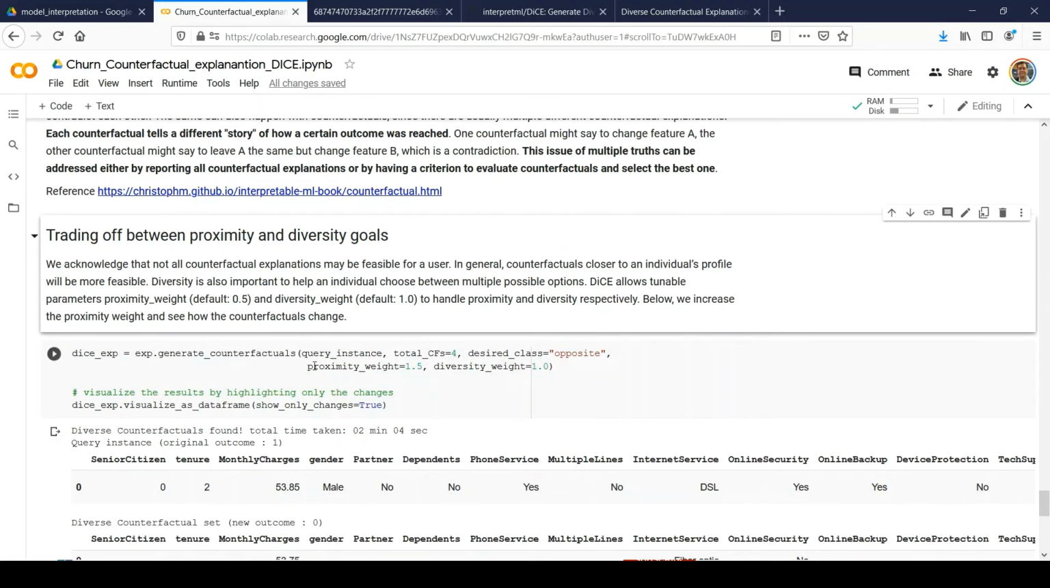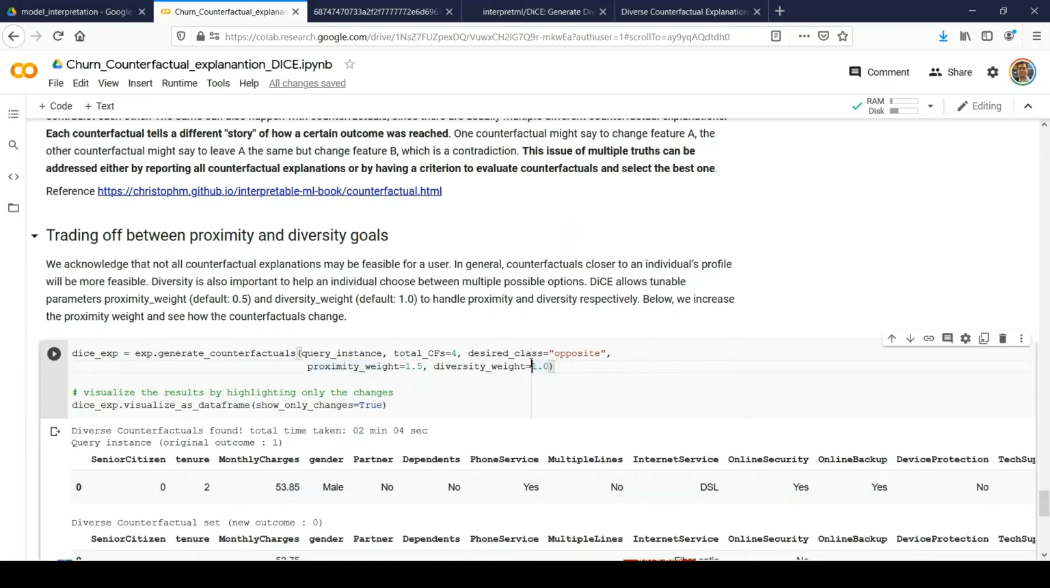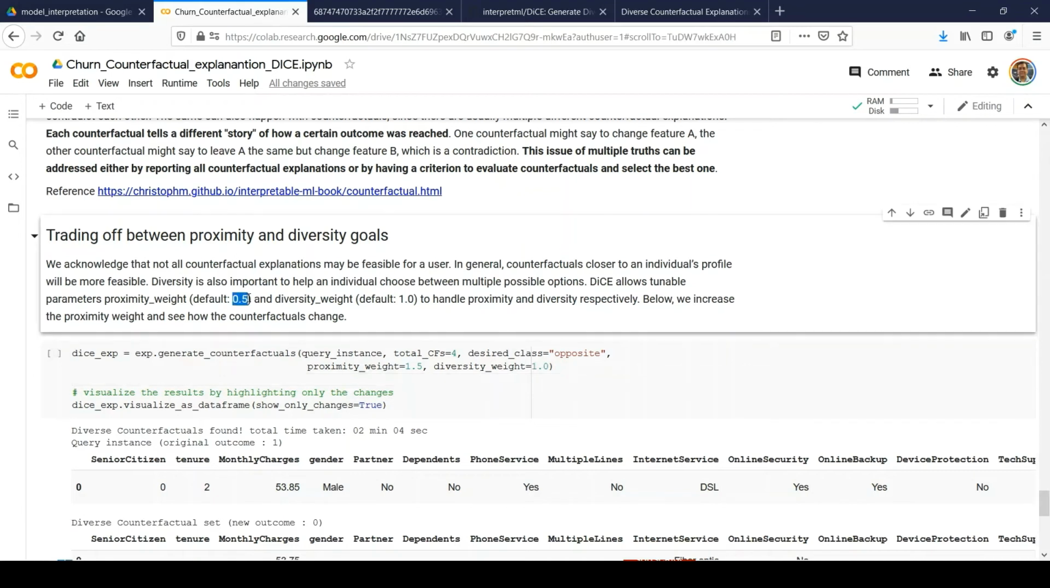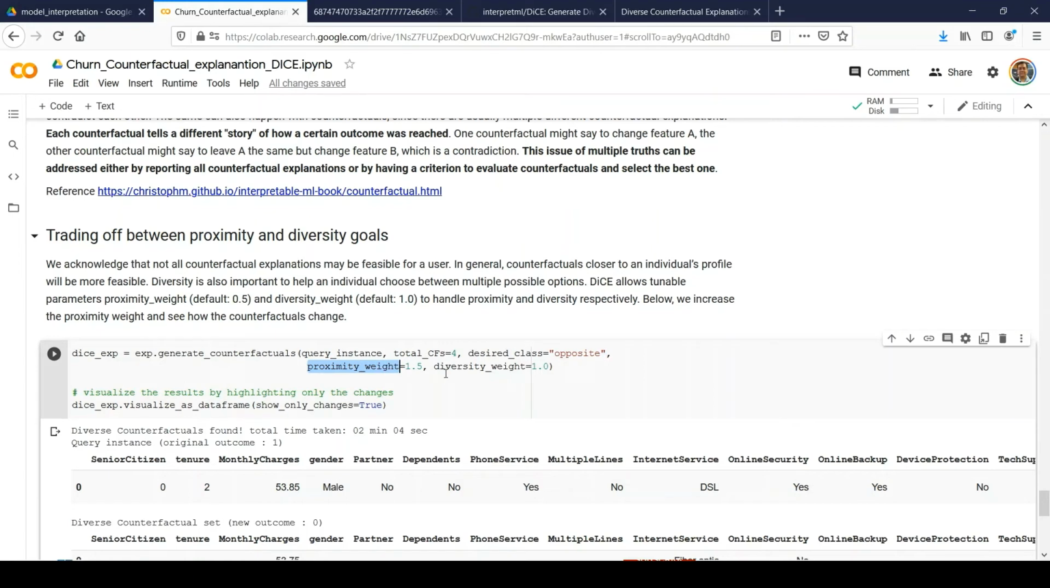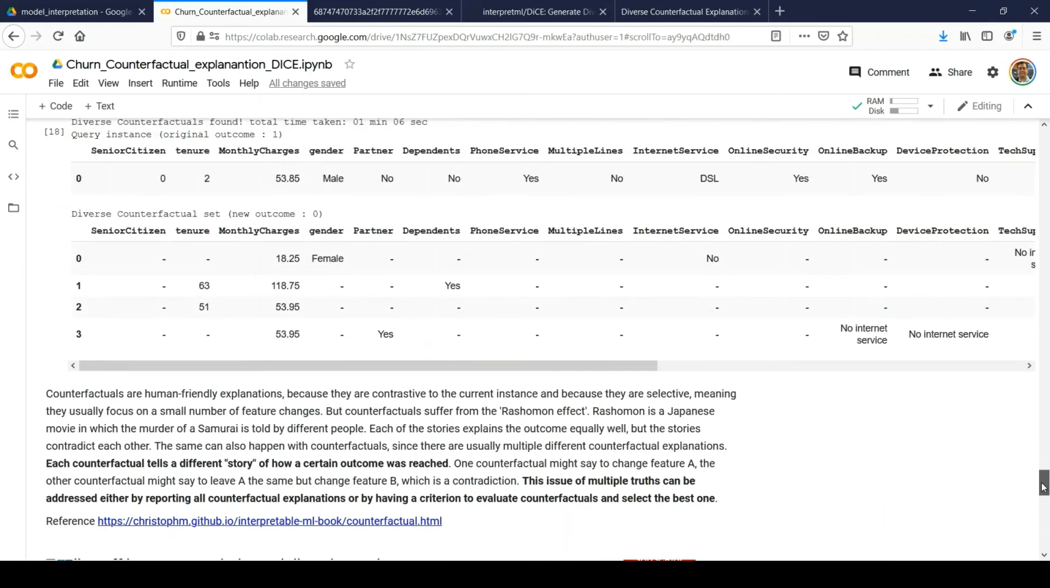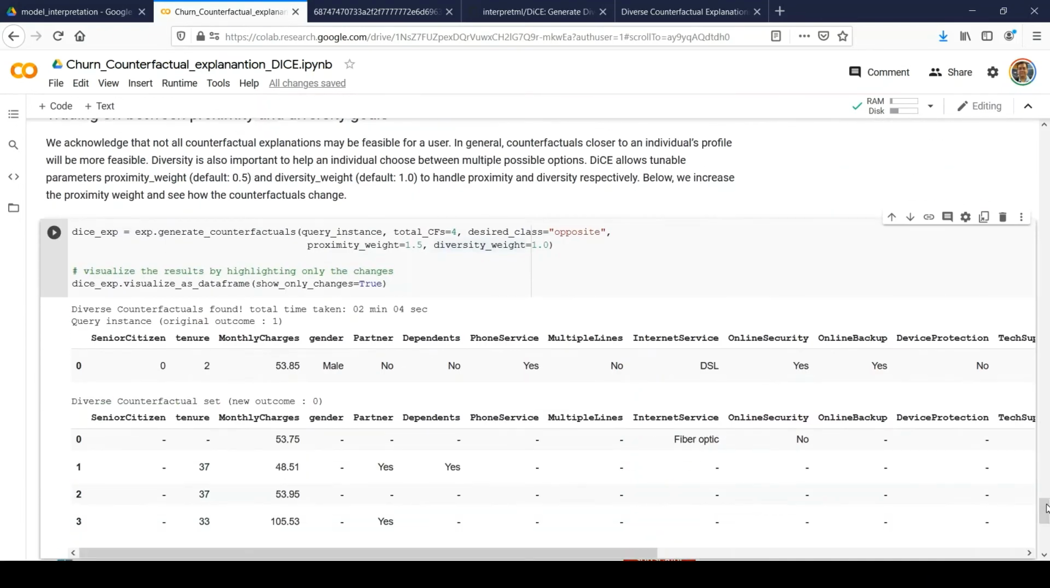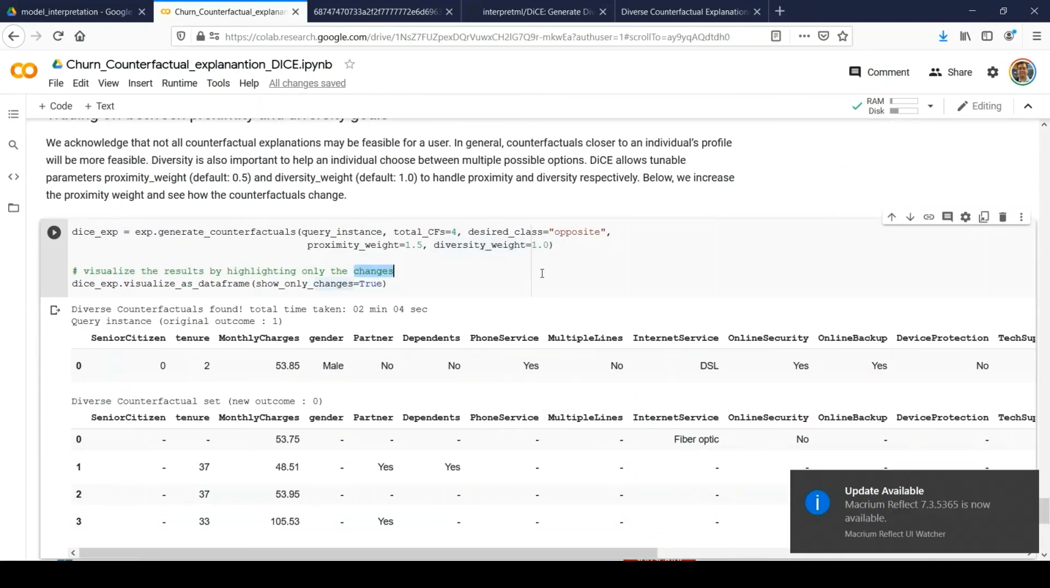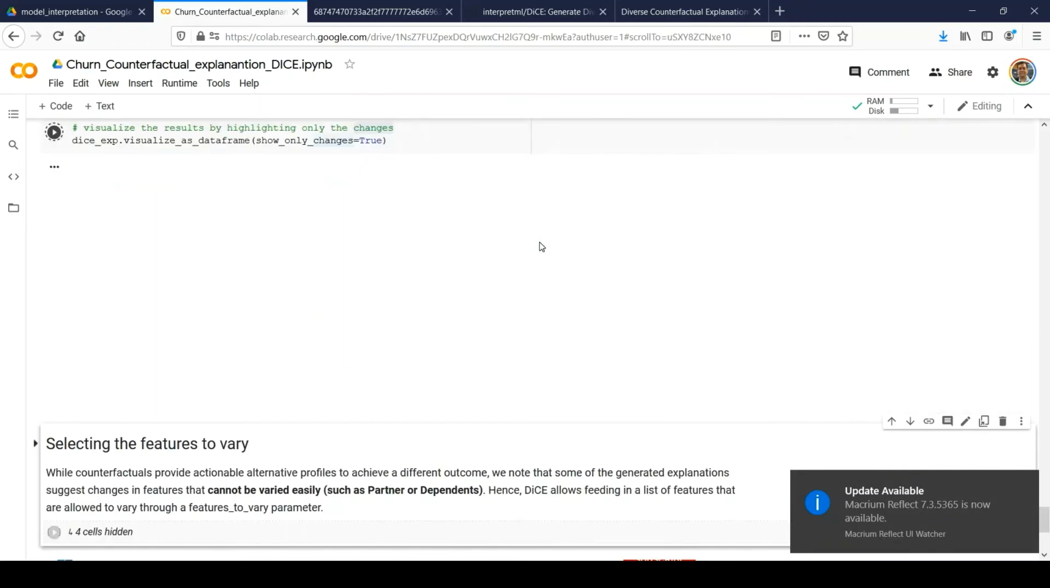And we have two parameters called proximity weight and diversity weight, right? By default, the proximity weight is 0.25 and the diversity weight default value is 1. And here I'm simply increasing the proximity weight from 0.5 to 1.5 because we have seen that it's not following the initial profile of the customer who would have churned, right? So once I run it, we'll see what changes it provides.